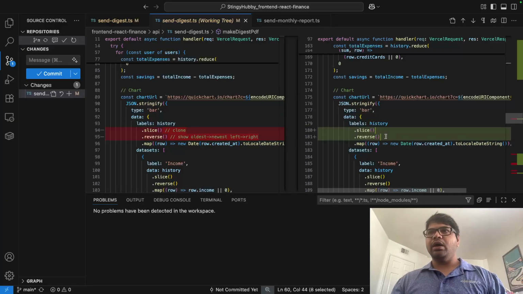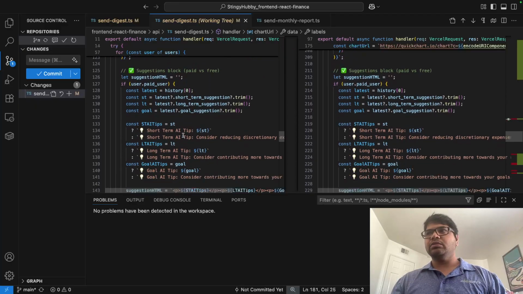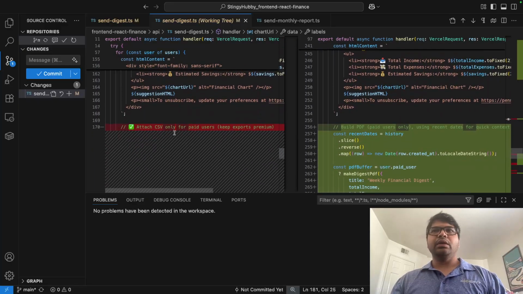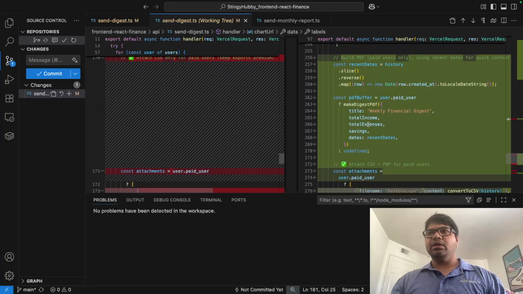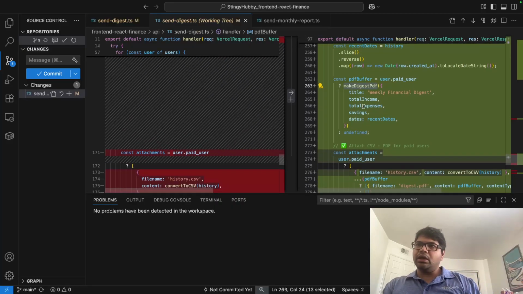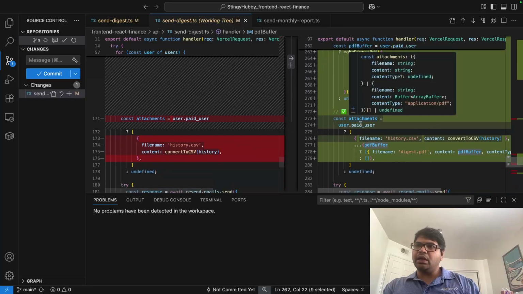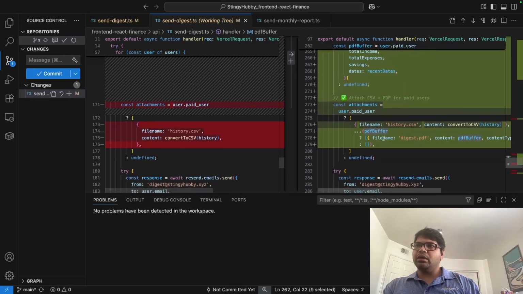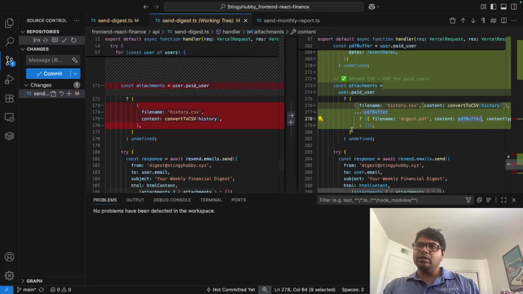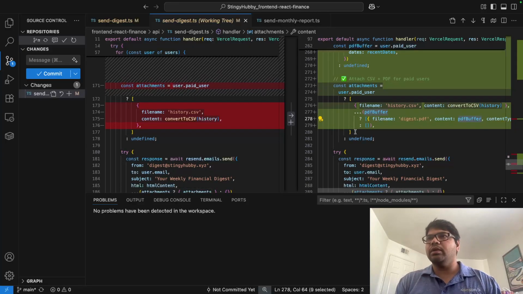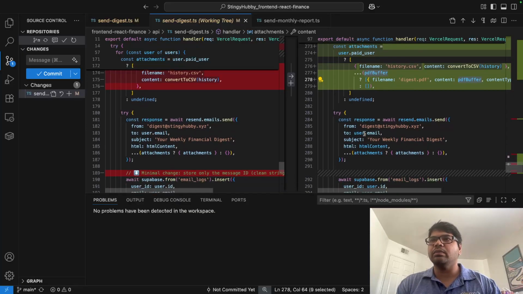And here you have the slice reverse. So instead of the comments, we remove the comments. That's the only change, which is not a big deal. Then here there was a comment, and now what you do is get the history, and then in the history you create the PDF. So make digest PDF, we are going to create that, and it is going to be saved in the PDF buffer. And in the attachments we would have the convert CSV, and we would also have the PDF buffer that will be saved. So we should be expecting 2 attachments for the paid users now.